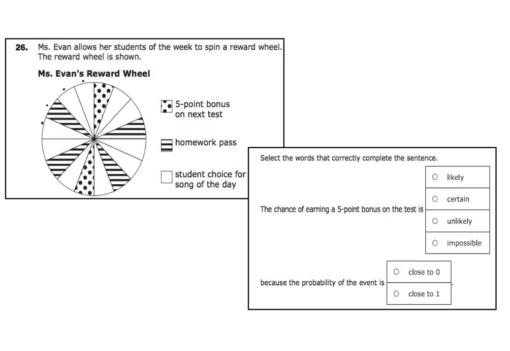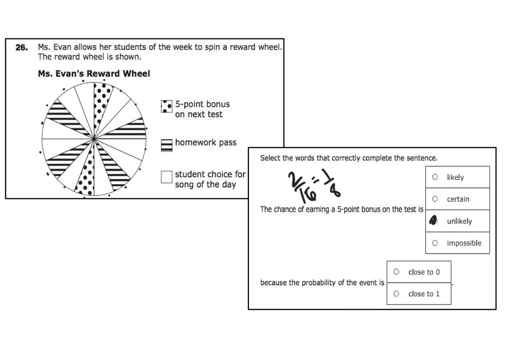1, 2, 3, 4, 5, 6, 7, 8, 9, 10, 11, 12, 13, 14, 15, 16. Nope, there's 16 instead of 12. I miscounted. Okay, and out of those, 2 of them contain polka dots, which goes to 1/8. So it is unlikely of earning a 5-point bonus on your test,